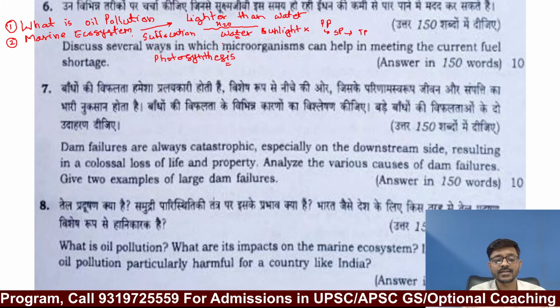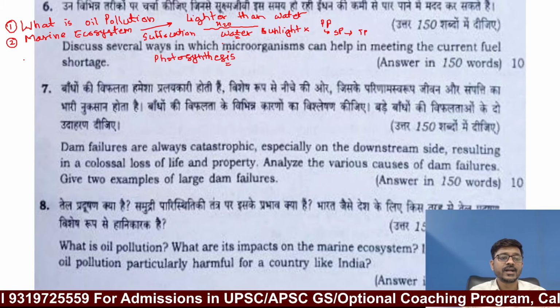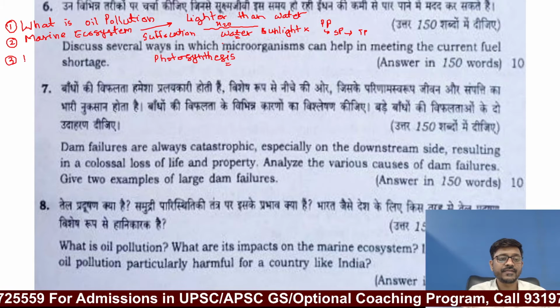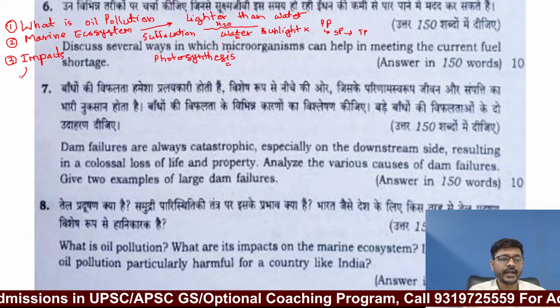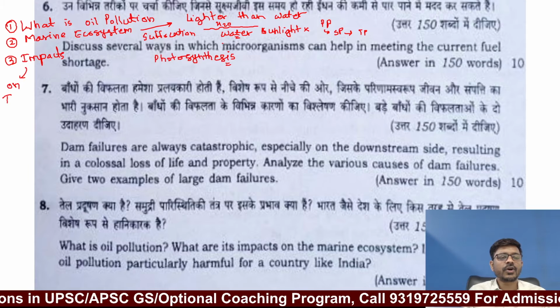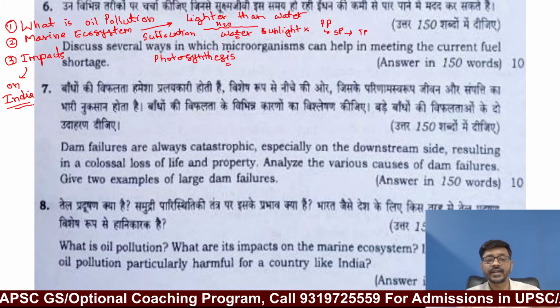In what way is oil pollution particularly harmful for a country like India? Now they are asking you for specific impacts of oil pollution on India. So oil pollution leads to the death of fish, so it will directly impact the fishing industry.